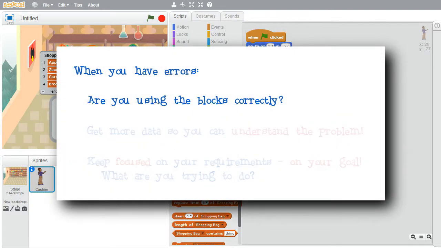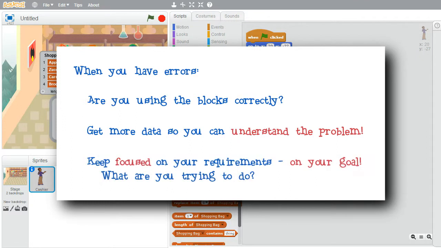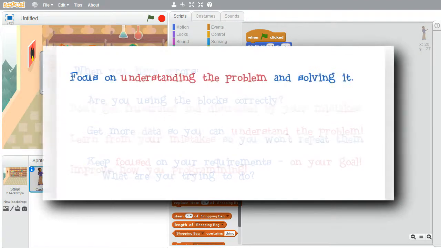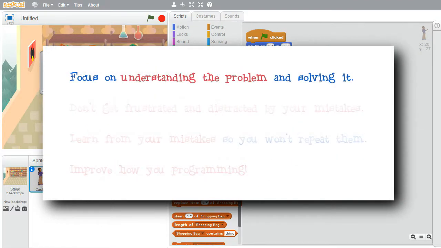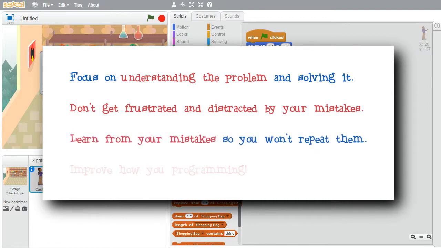Keep in mind that when programs don't work right, make sure you're using the command blocks correctly, and get more data of what is happening to help you determine what is wrong. Also, always keep in mind what the requirements are, what it is that you're really trying to create. But above all, focus on understanding the problem and solving it. Don't be distracted by negative feelings for the program not working right. The sooner the program's fixed, the sooner the negative feelings will go away. Fix the problems and learn where you need to improve to help avoid repeating the problems in the future.